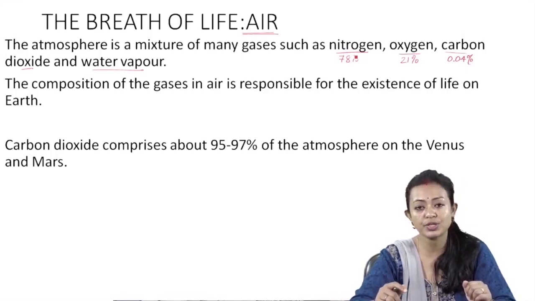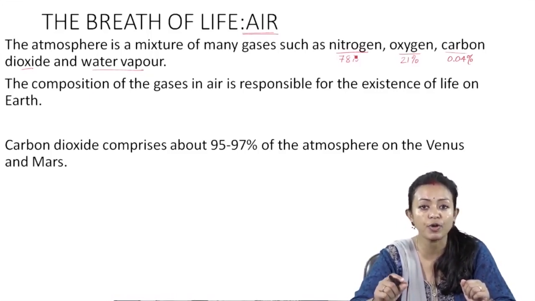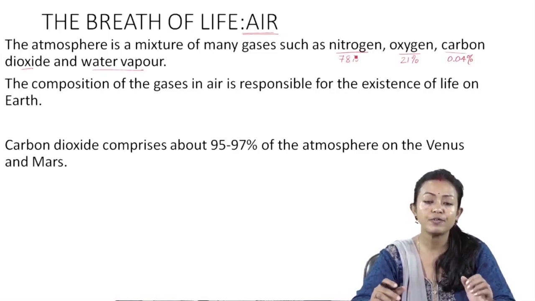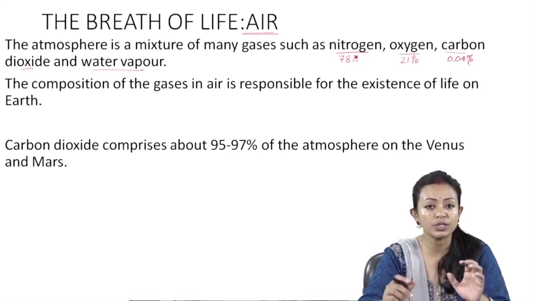Now, you would question me, how is it? Atmosphere not only contributes to respiration and photosynthesis, but atmosphere is also responsible for maintaining the optimal temperature of the Earth. Now, if you consider the Earth without atmosphere, then what would have happened?